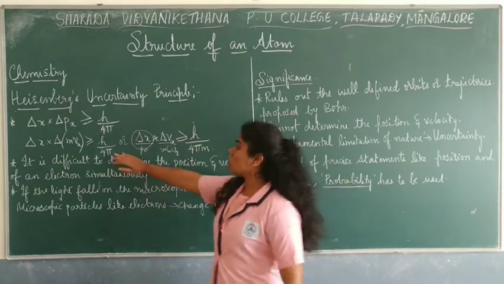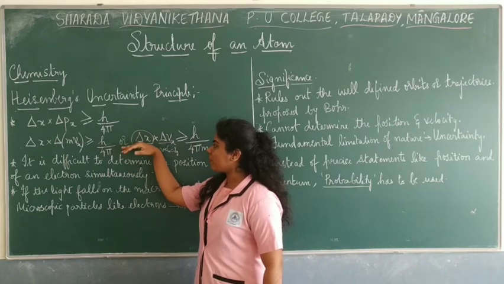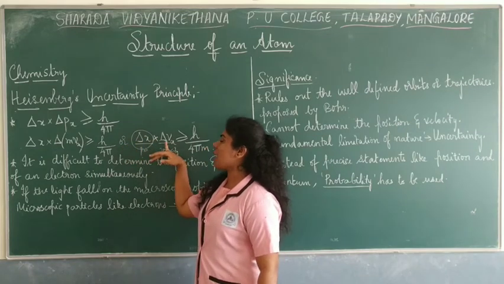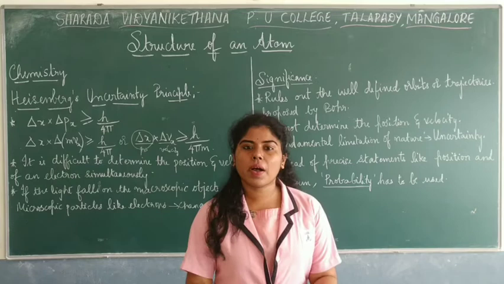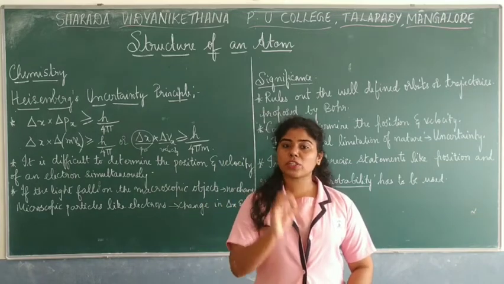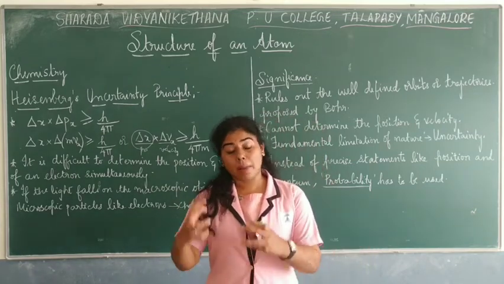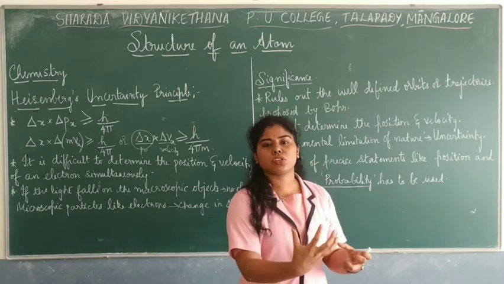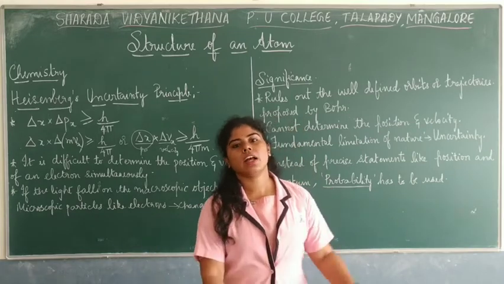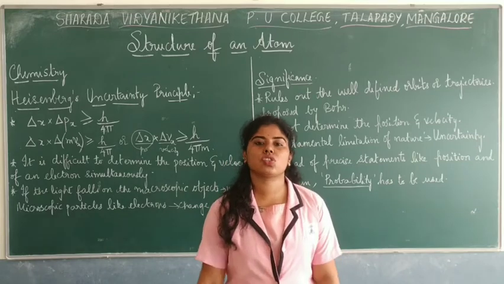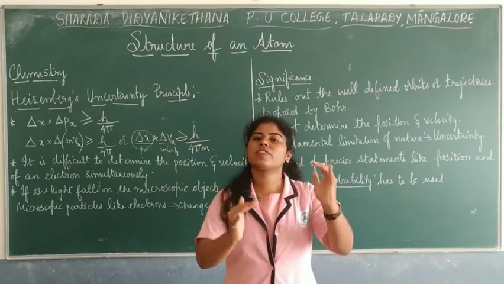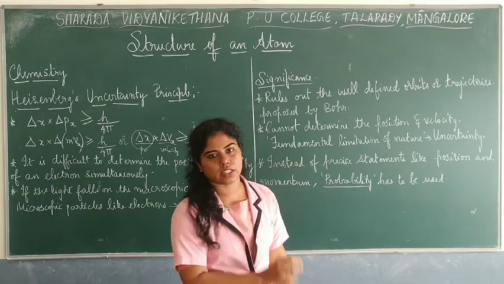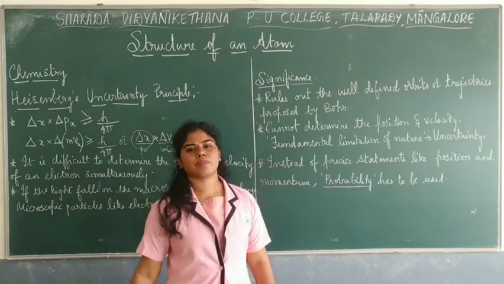Hope this is clear. When the light is being passed, it can change the position of the electrons, and then there is a change in position and in velocity, and hence it is difficult for us to determine them simultaneously. So this is what Heisenberg said.